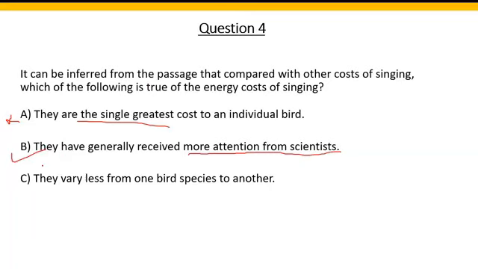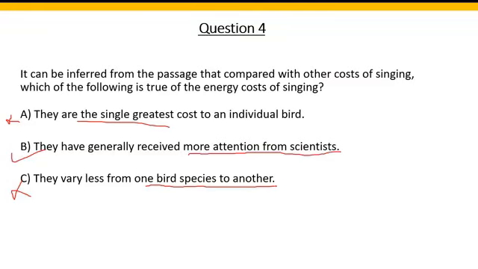The option says they vary less from one bird species to another. So we can tick this off because there is no comparison of one bird species to another in the passage. So this is how we solve all these 4 questions from this particular passage.